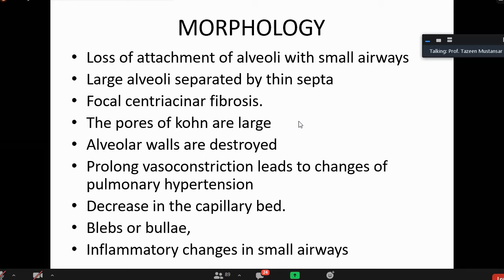So there will be destruction of the capillary bed also, because these capillaries are present in between the two walls of the alveoli. There will be formation of blebs and bullae, and inflammatory changes in small airways will be there, but that will be a secondary effect. These changes are not occurring because of the inflammation.